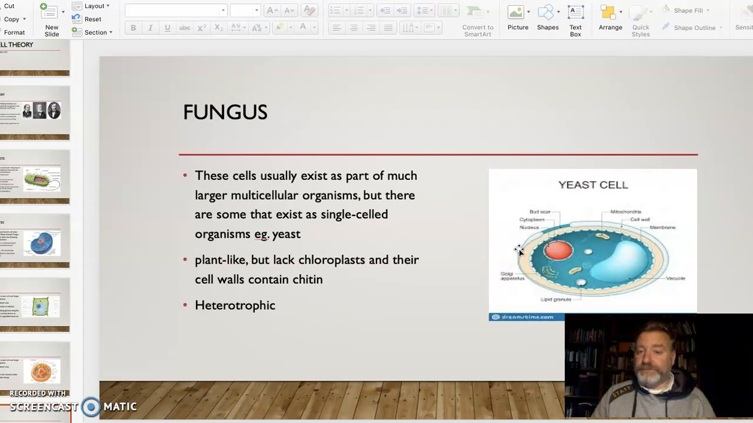The fungus, so this is one sort of fungus, a yeast cell. Here we're looking at a bit of a blend in some ways. They're plant-like, but their wall's not plant cell wallish; it has a wall with chitin, a different material. They don't have chloroplasts, so they have to be heterotrophic. They have to eat other things. And some are single-celled, some are multi-celled. There's quite a bit of variety in the fungus group.